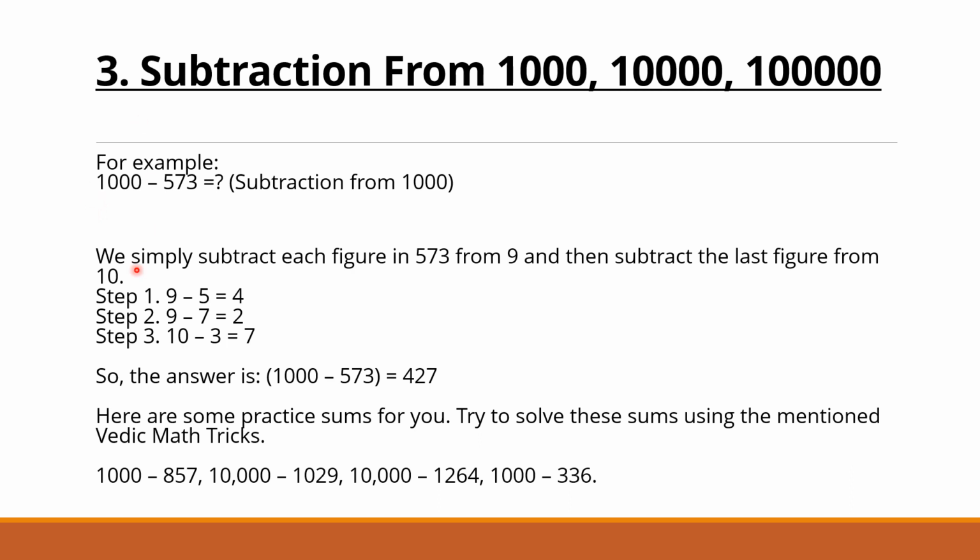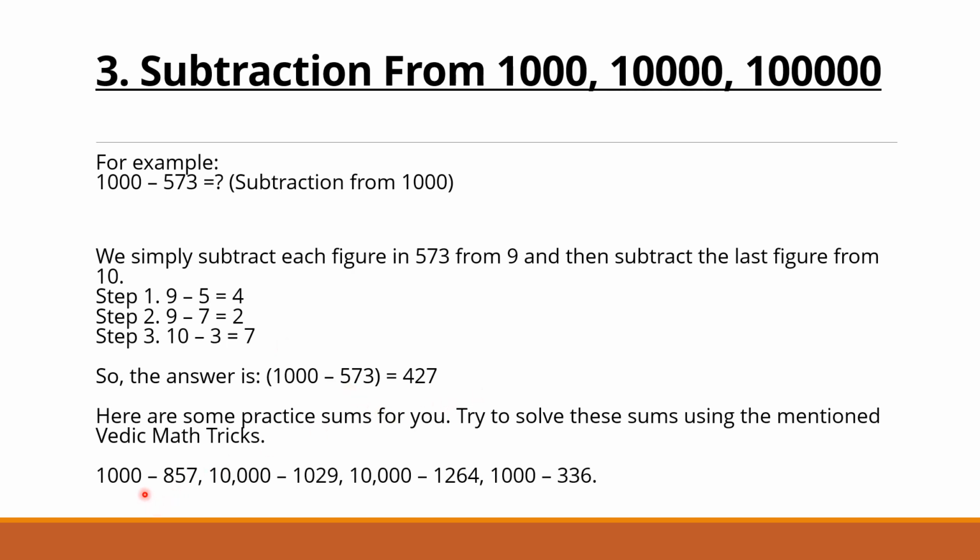What you are doing is taking carry and carry and carry and so on. You are taking the carry, then you are thinking 999 is here. So here the trick is, simply subtract all numbers from 9 and the last from 10. Just see, 5 from 9 we are having 4, 7 from 9 we are having 2, 3 from 10, this you need to take care, 3 from 10, so we are having 7. So 4 2 7 is your answer.